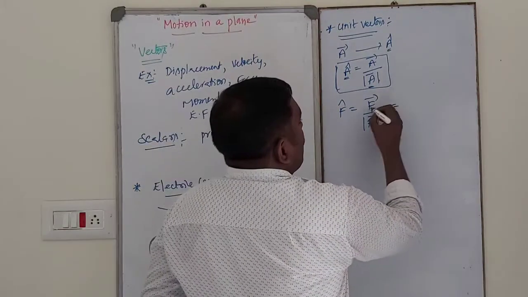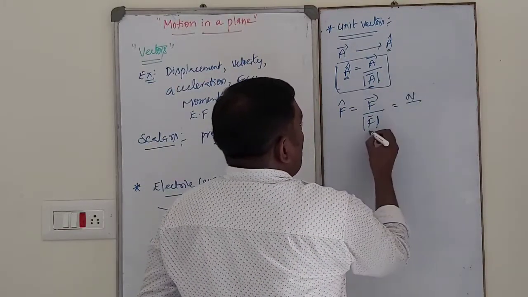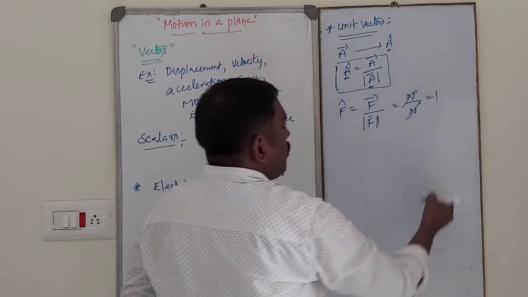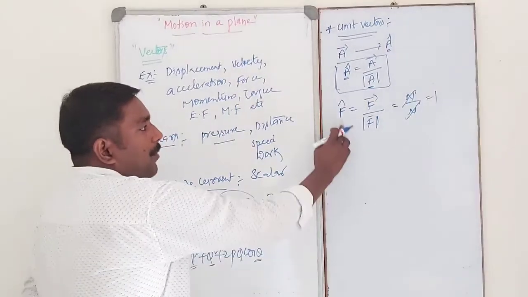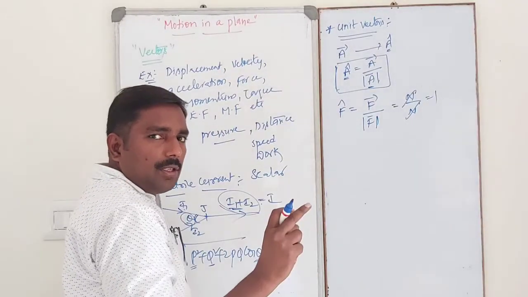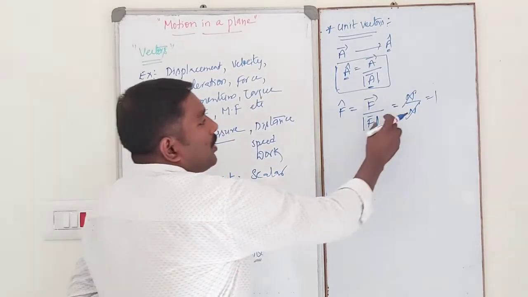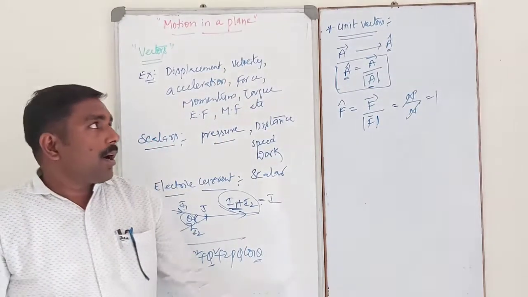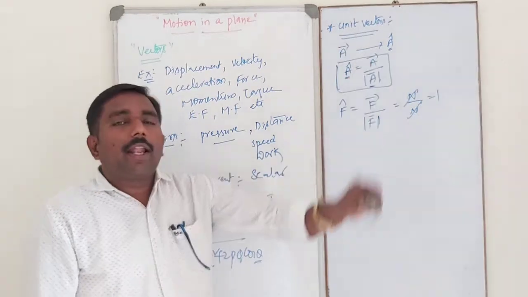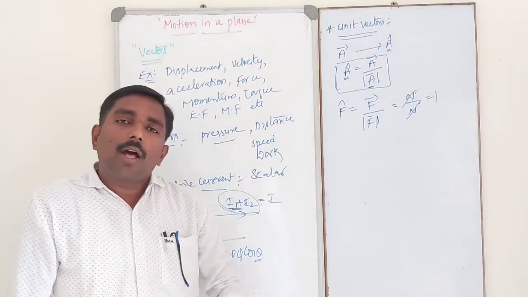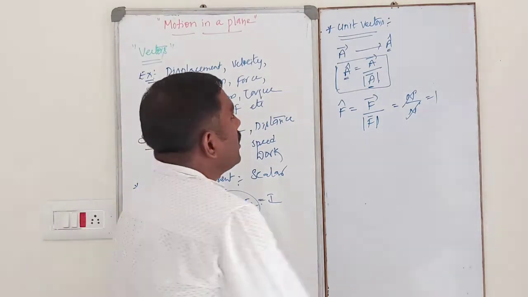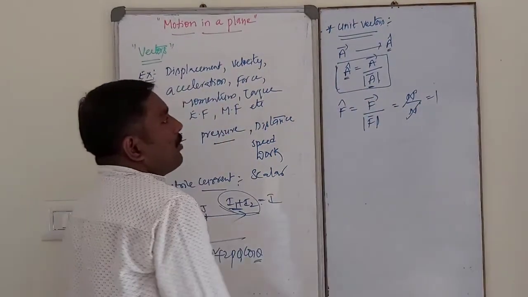The SI unit of force is Newton, and this is also Newton. Newton gets cancelled out, so it is equal to 1. So F cap is the unit vector, that means unit magnitude. So there is no SI unit and no dimensional formula. The unit vector has no dimensional formula and no SI unit. So the unit vector is a very important one, students.